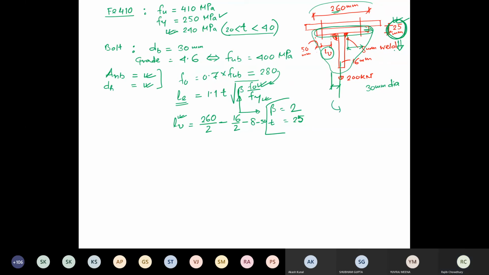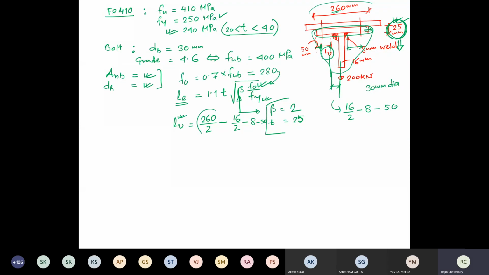So 16 by 2, from here to here, minus 8. Then this particular point comes up. Minus 50 means from the end to this point it is minus 50.